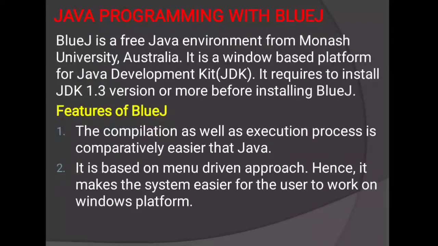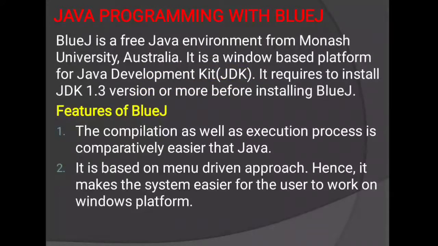BlueJ is a free Java environment from Monash University, Australia. This BlueJ software is developed at Monash University, Australia. It is a Windows based platform for the Java development kit, through which we will develop a program.